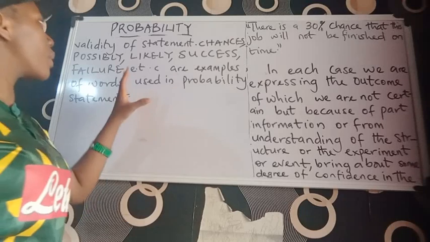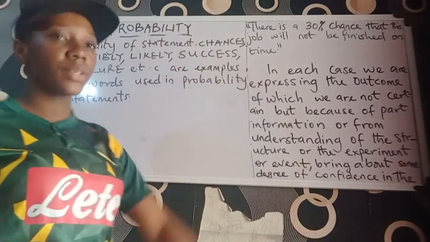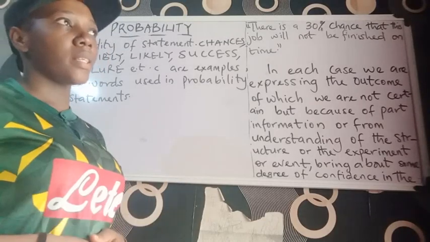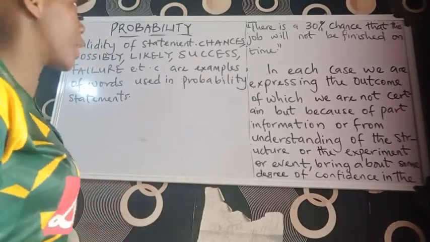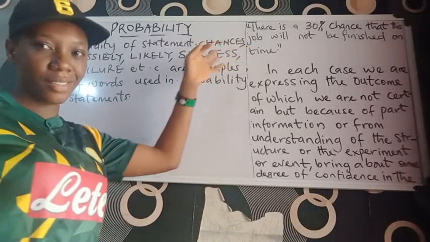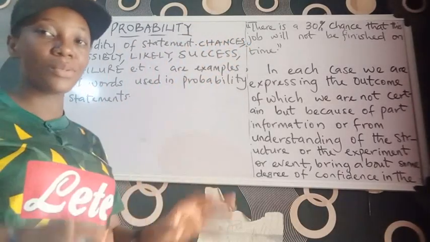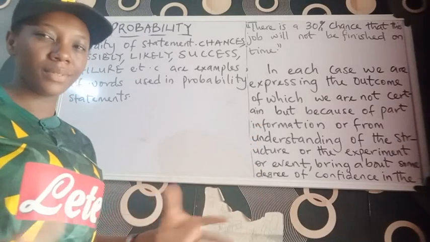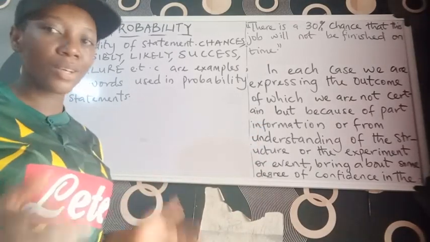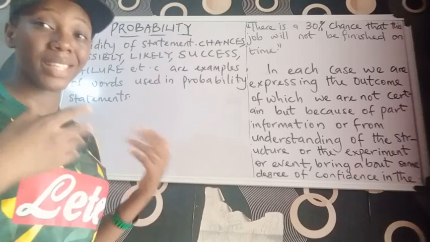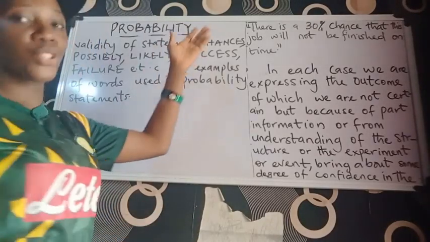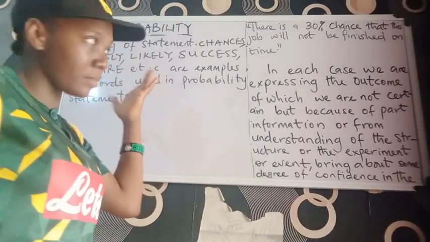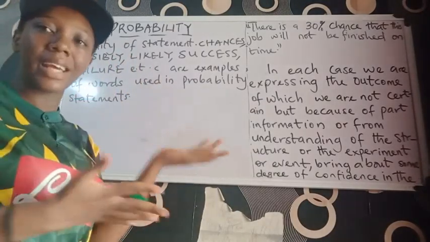Now, let's look at some terms used in probability. One, we have chances. If you watch all of them, no words are so positive. They are just chances. You don't know. It's just a guess. So chances, possibly it may happen, it might likely happen.